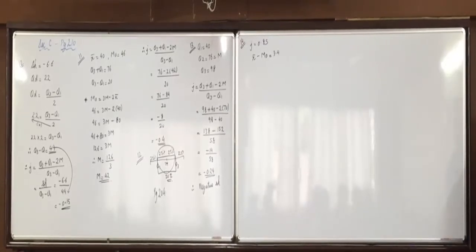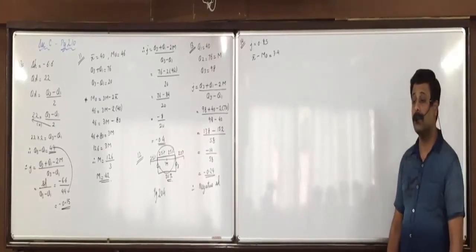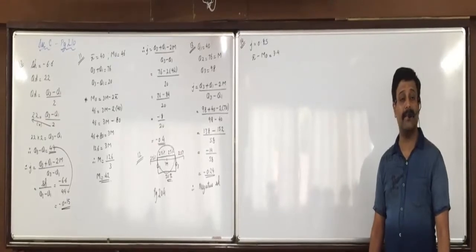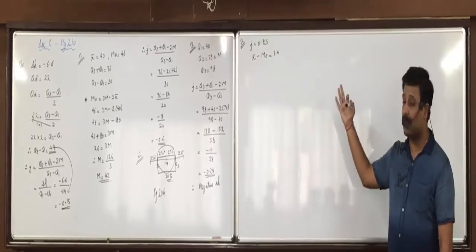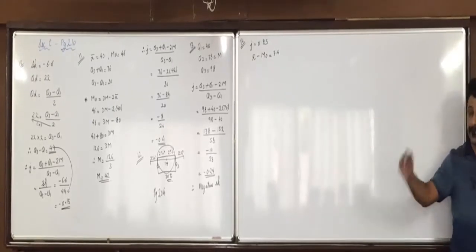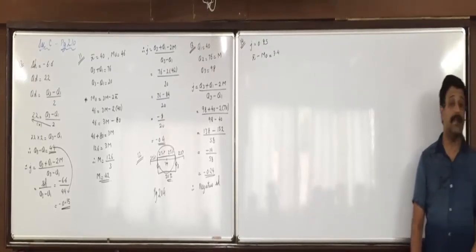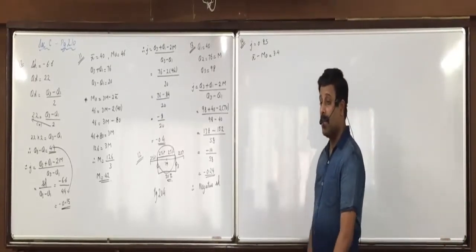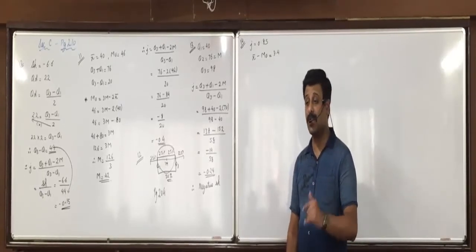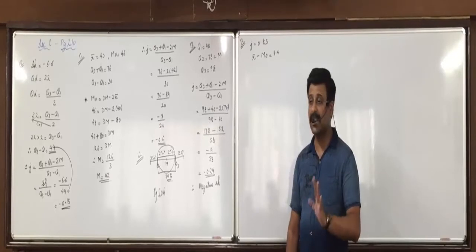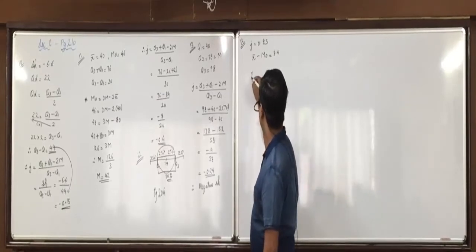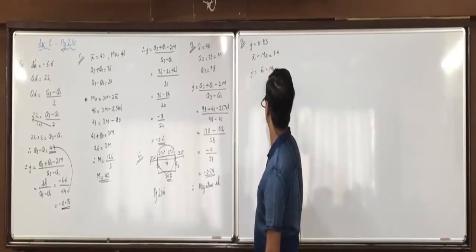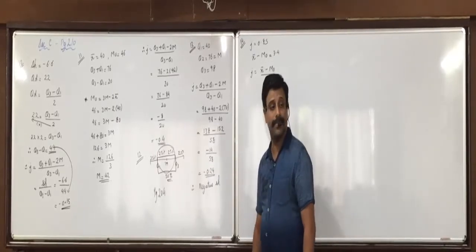Question number 8. The mean of a distribution exceeds its mode by, what do you mean by exceeds? More. Yesterday also it was the same language. I told you it's x bar minus mode. Now here mean is 3.4 more than the mode, means x bar minus mode is 3.4. Did everyone understand this? Now find its variance. What is variance? Variance means S square, standard deviation square. First we will need S. So applying the formula of J, first we will find S. Now J is equal to x bar minus mode upon S.